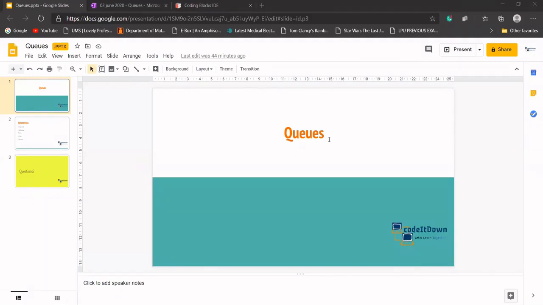Okay, so let's start with queues. Can anybody tell us what you know about the queue? Is anybody there who knows something about the queue data structure? FIFO. Aryan is saying FIFO, first in, first out. Umang is saying last in, first out. Vaibhav is saying first in, first out.